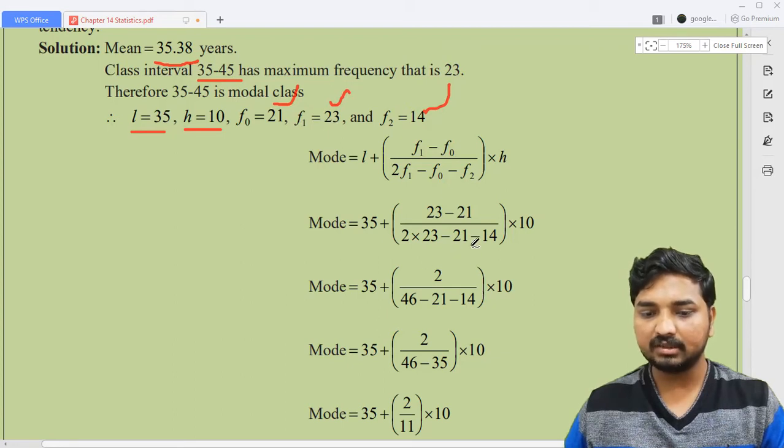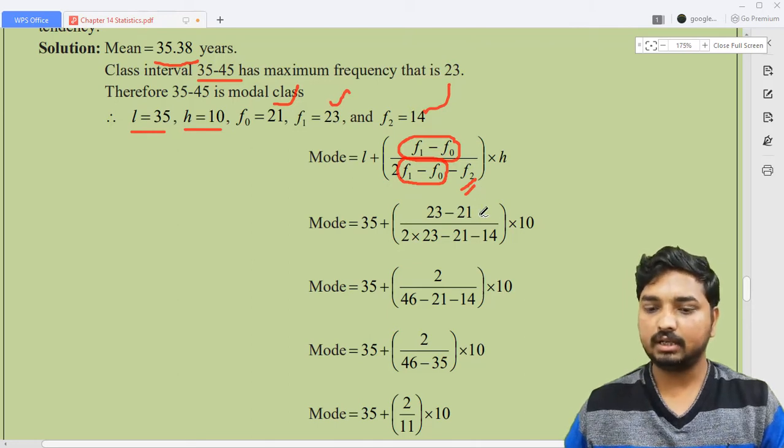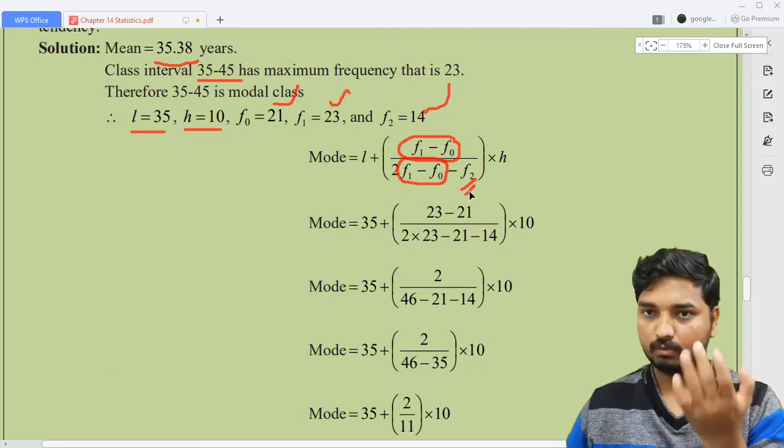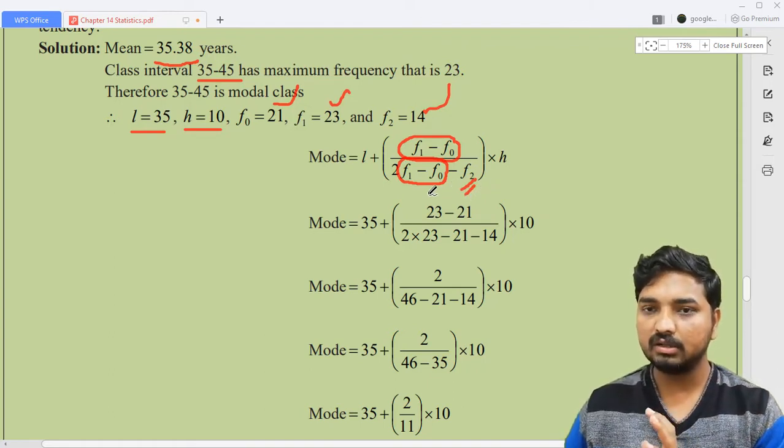minus F0, 21, and then minus F2, 14. Look here, F1 minus F0 is present. Don't get confused in the formula. F1 minus F0 is there, and the same terms will appear again here. The first two terms are the same, but in the denominator you need to multiply 2 for F1, and F0 and F2 appear only one time. F1 and F0 appear in the numerator and denominator in the same order, but in the denominator you need to multiply 2 for F1 like this.